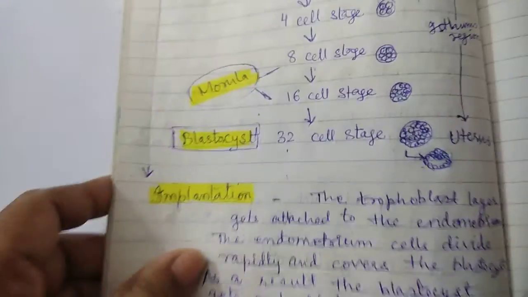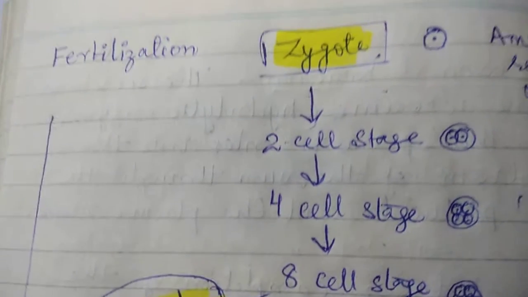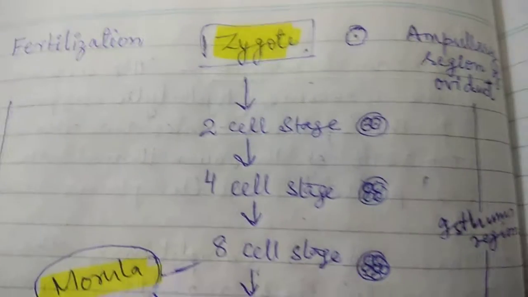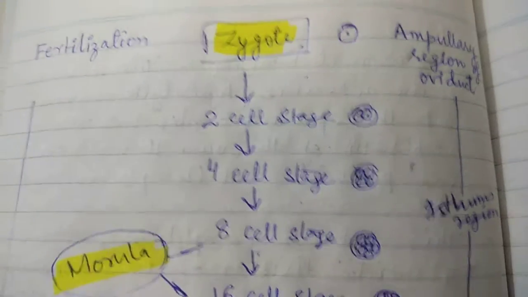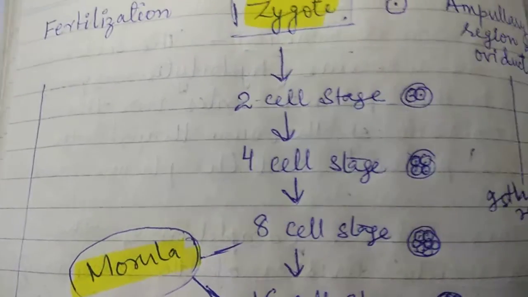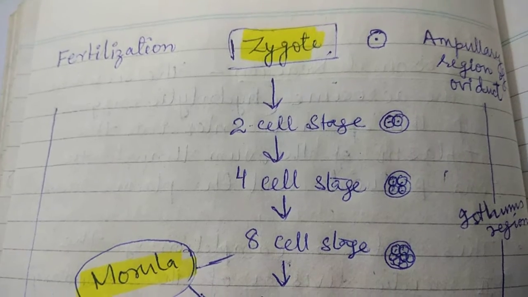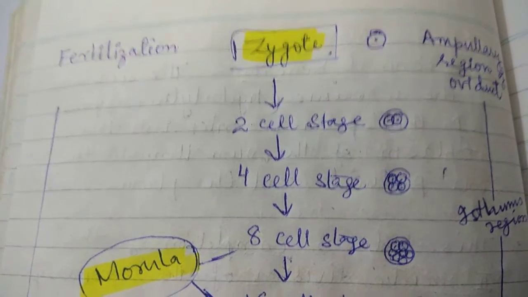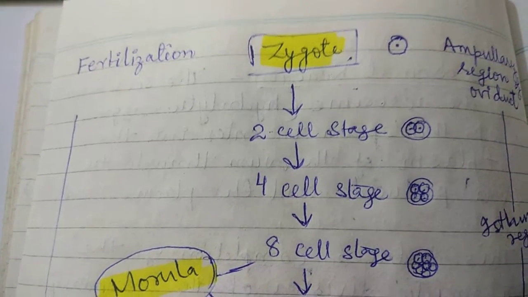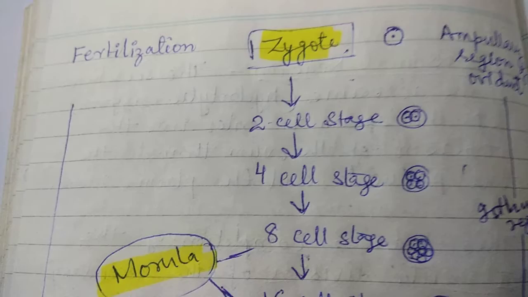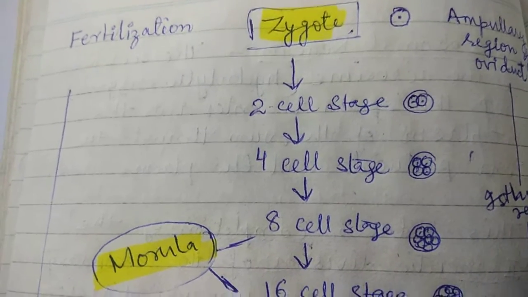Now what's next? What happens after fertilization? As soon as fertilization occurs, the zygote is formed in the ampullary region of the oviduct. The zygote starts undergoing mitosis.